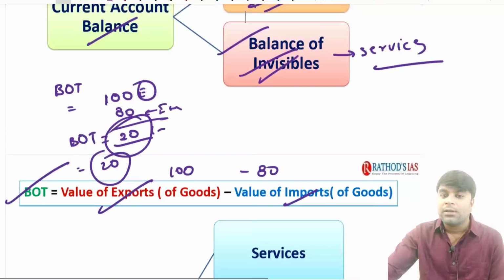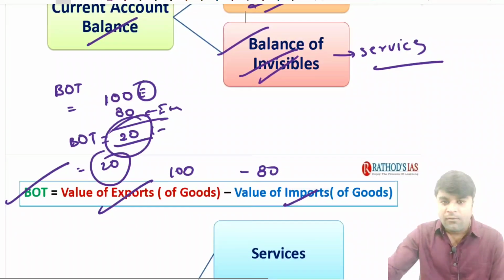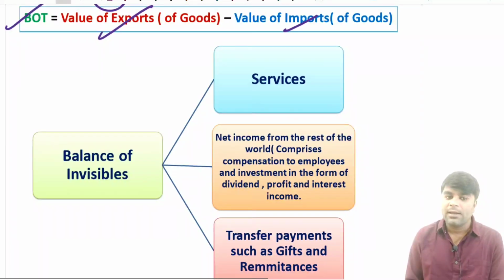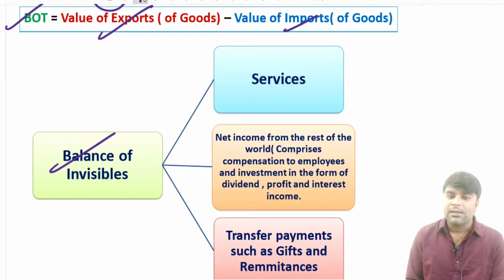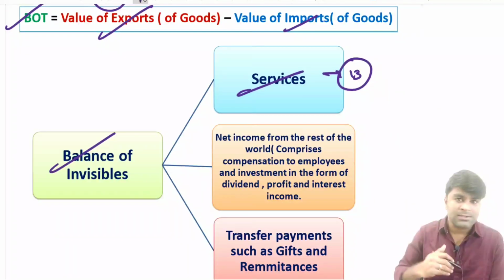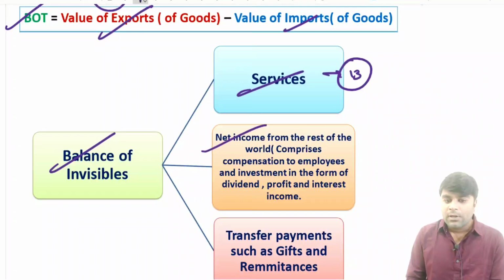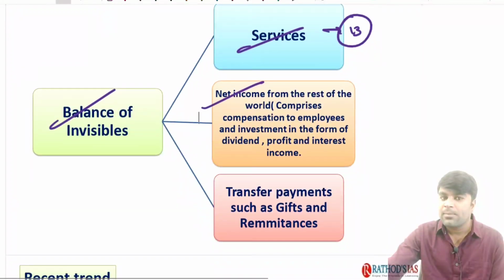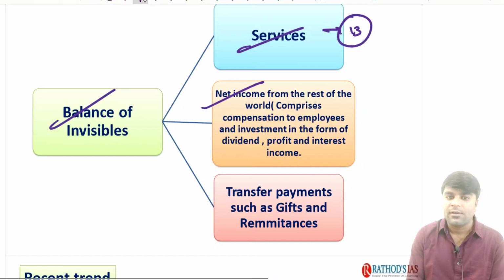Now next we have the balance of invisibles. When we look at the balance of invisibles, I said it is all about the services. There are about 13 services. We export some kinds of services to foreign countries. We also import some kinds of foreign services, right? Now, it will also have components. These components of the balance of invisibles are very much important, guys, right?